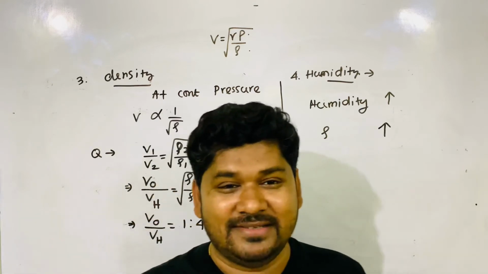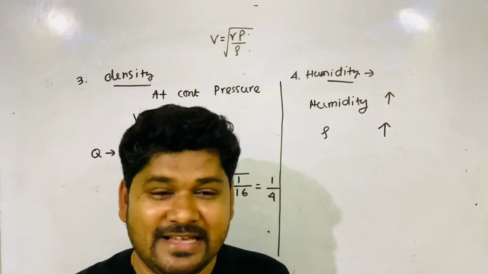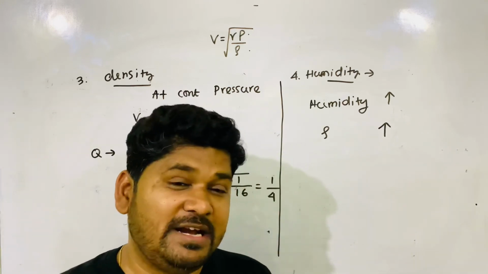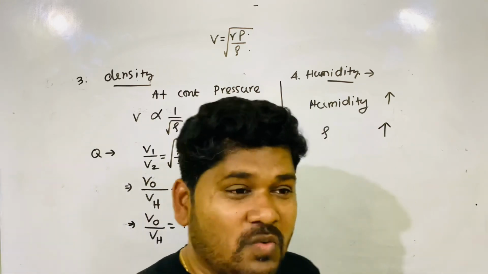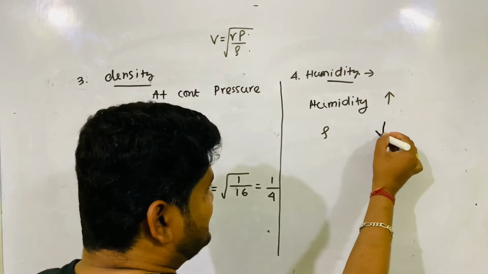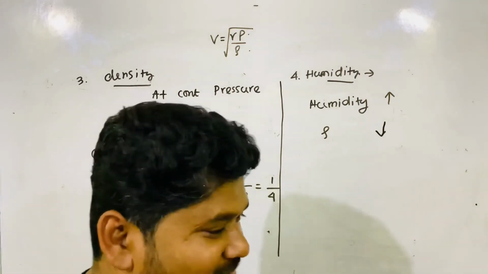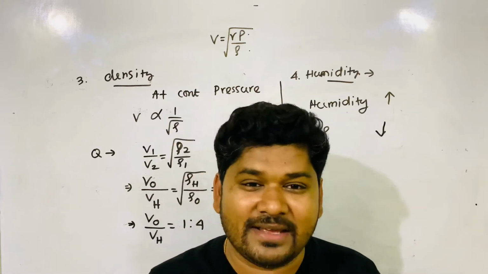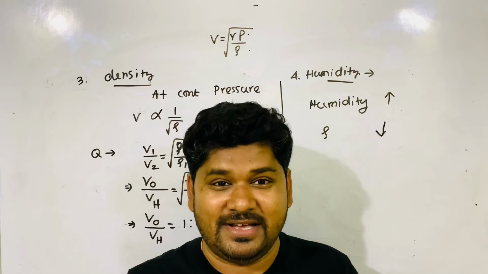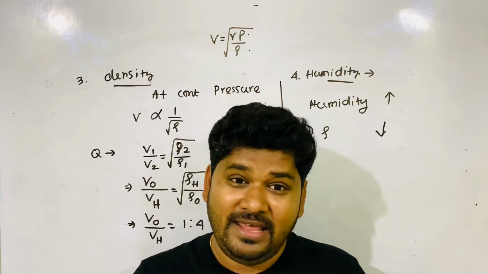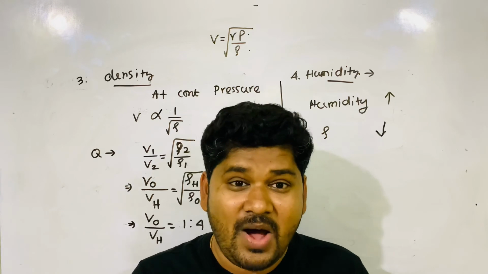It's wrong. This type of wrong thinking sometimes comes to the mind of students. When humidity increases, water vapor enters, so density increases? No, it's wrong. Density does not increase, rather density decreases. Why? You are getting astonished. Sir, density decreases when air becomes humid. Yes. How?